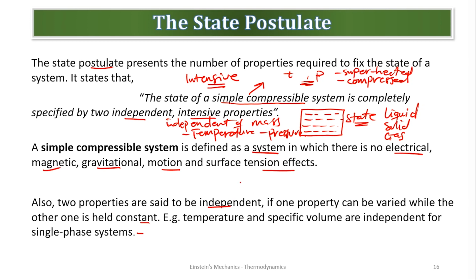So the example given is temperature and specific volume. Are we good? They are not proportional. You can vary one as the other remains. So this is what we call the state postulate. And with this idea, we are going to solve many questions and understand some nature of thermodynamics. It's very necessary we understand this.